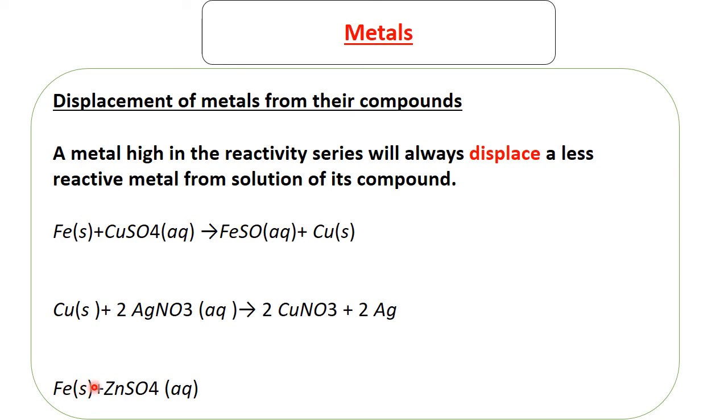The other example is this one. So iron and zinc. So the question is, which one is more reactive between iron and zinc? So if you recall the reactivity series, zinc is more reactive than iron. So iron can't take the place of zinc in this compound. So there will be no reaction here. Displacement reaction won't happen.